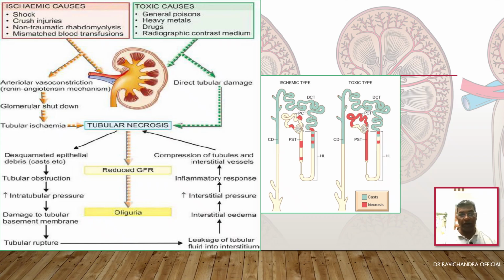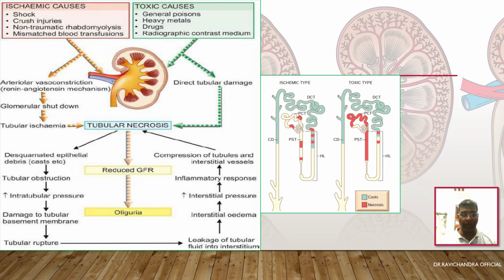After the tubular necrosis, there will be reduced glomerular filtration rate, which will result in oliguria, decreased urinary output less than 500 ml. The tubular necrosis will end up in desquamated epithelial debris, thereby causing casts.